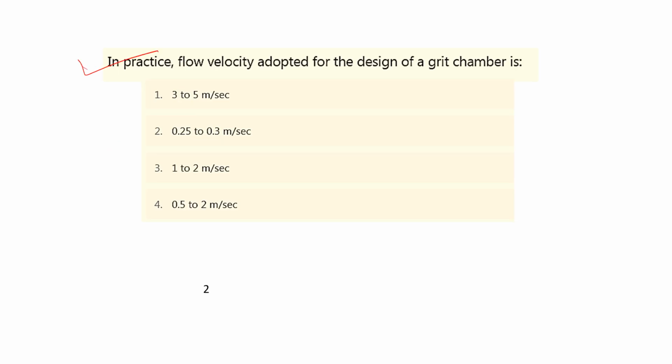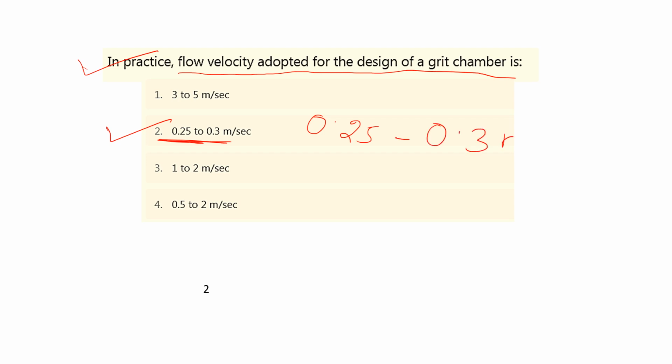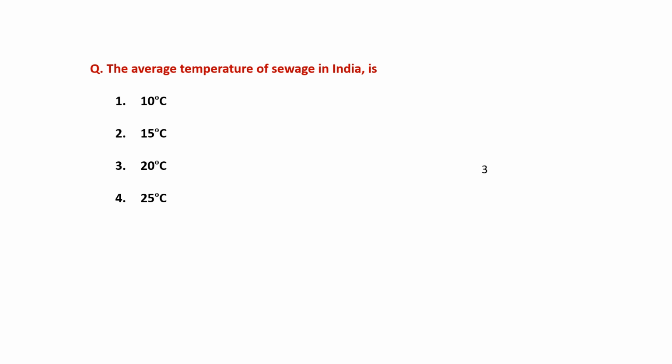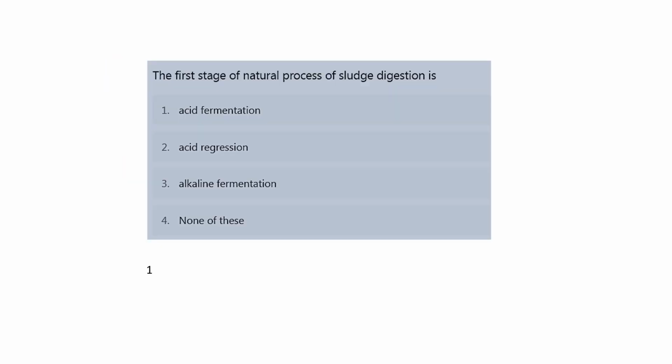In practice, the flow velocity adopted for the design of grit chamber is. So for the grit chamber, the right flow velocity is 0.025 to 0.3 meter per second. Next one is the average temperature of sewage in India. कितना होता है? So the right answer is 20 degree is the average temperature of sewage in India.